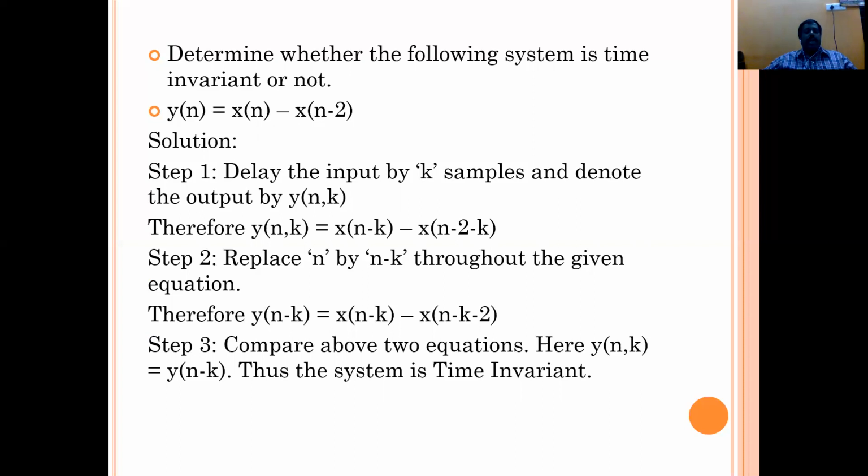Here y(n,k) is equal to y(n-k). Then that system is time invariant, otherwise it is time variant. Anyway, we'll see these concepts and procedures in the mathematical equations in the modeling. Then you will understand very easily.